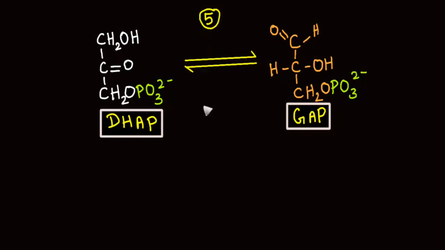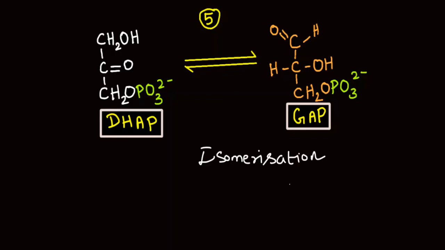In order to take part in subsequent steps of glycolysis, dihydroxyacetone phosphate gets converted into glyceraldehyde 3-phosphate. If you look at both the compounds that are products of cleavage of fructose 1,6-bisphosphate, both are triose phosphates, that is, both contain 3 carbons and 1 phosphate. DHAP is a ketose, whereas glyceraldehyde 3-phosphate is an aldose. This conversion of DHAP into GAP is known as isomerization because both have the same molecular formula but different structure.